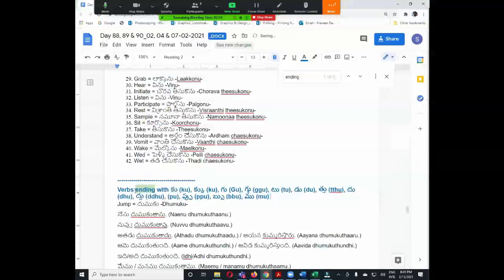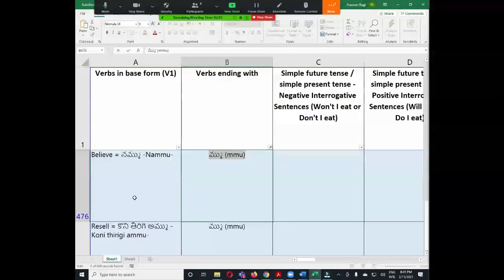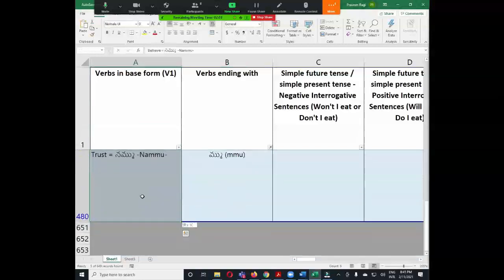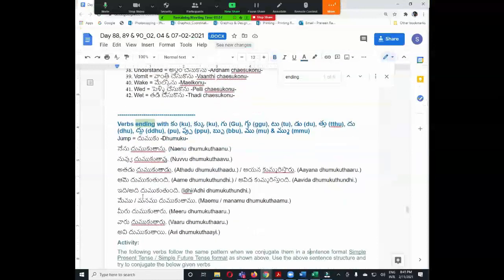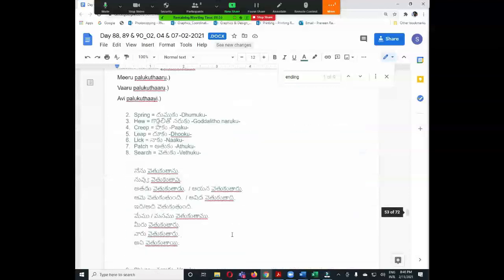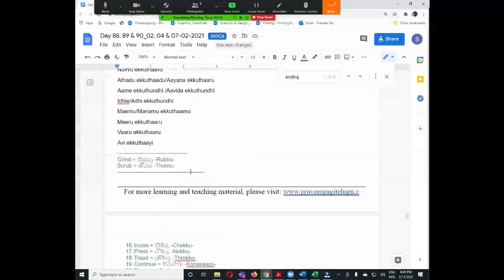Then let us copy the verb list so you can practice using these verbs. There are 5 verbs, but in future you may find some other verbs, so you can use the same structure.